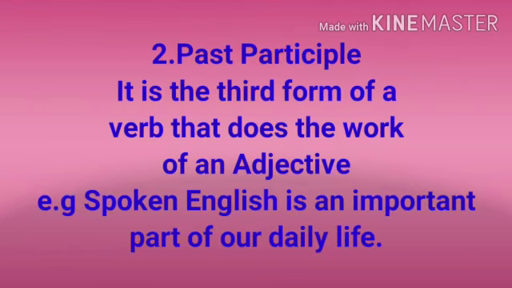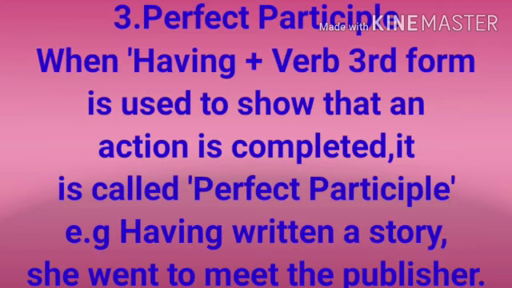Second is past participle. It is the third form of verb that does the work of an adjective. For example, spoken English is an important part of our daily life. Spoken is V3 verb form, but here in this sentence, the word spoken does work as an adjective, so it is past participle. 3.